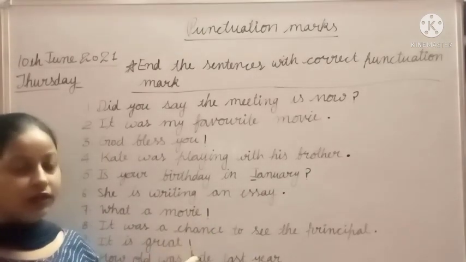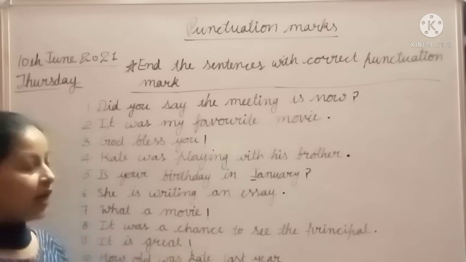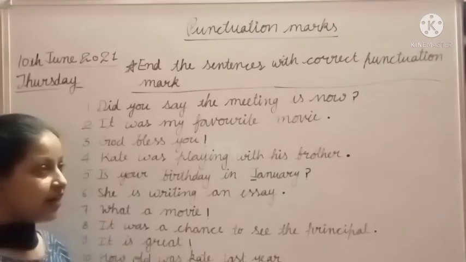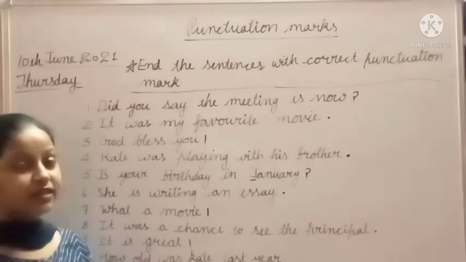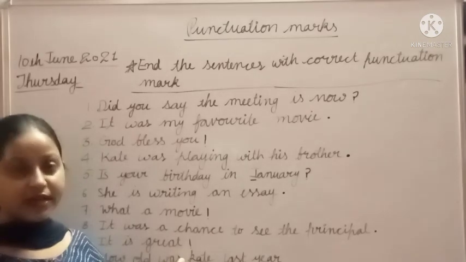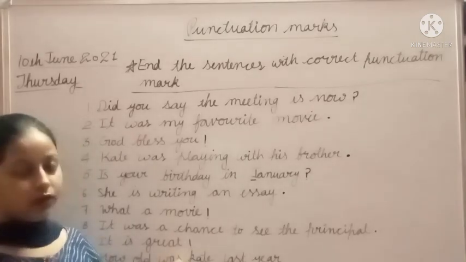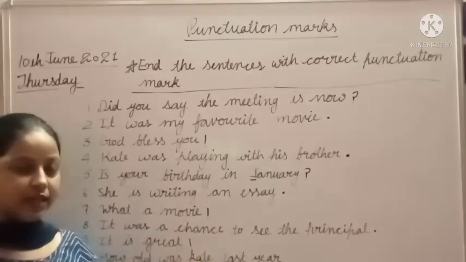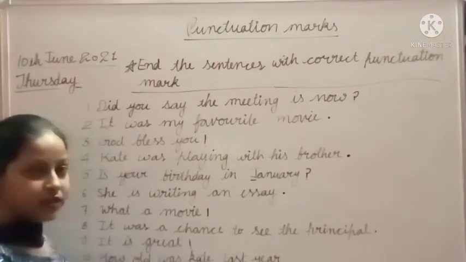Then we say what a movie, what a pencil, what an eraser. तभी हम it is great भी बोलते हैं. Then it shows feelings, it shows surprise, it shows strong feeling of someone. Okay, then we will put exclamation mark at the end of this type of sentence.